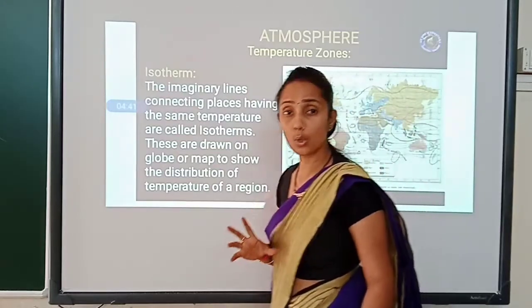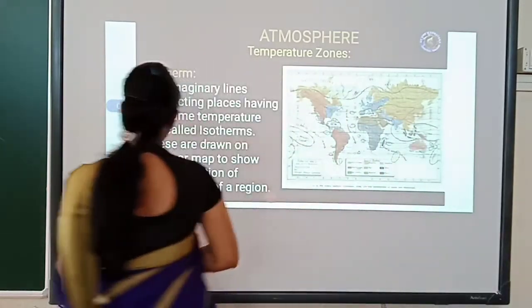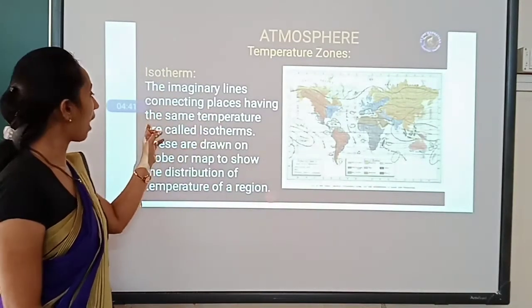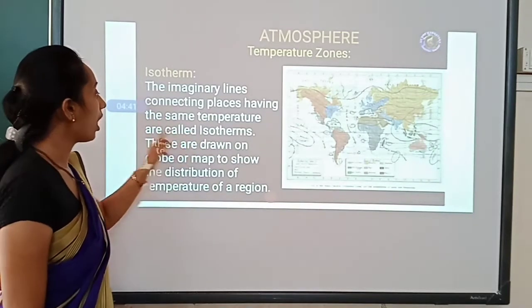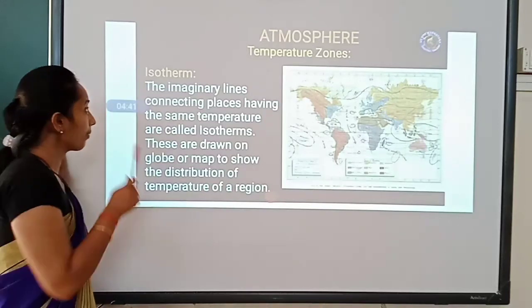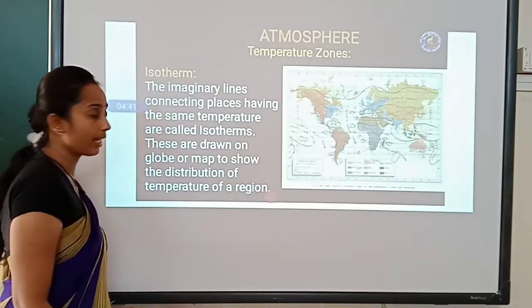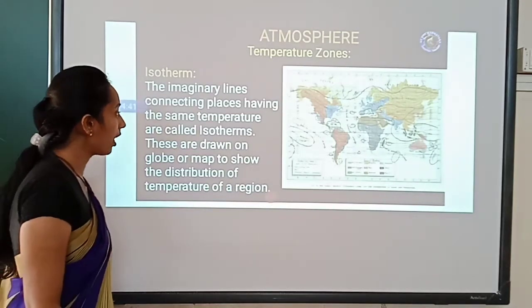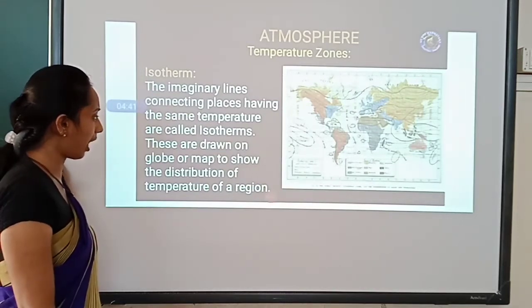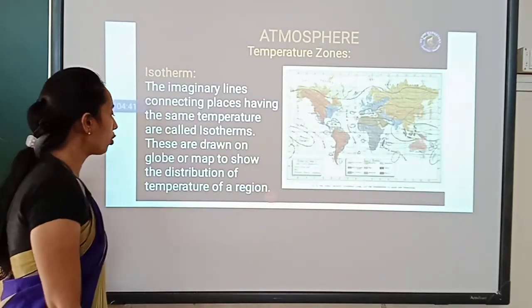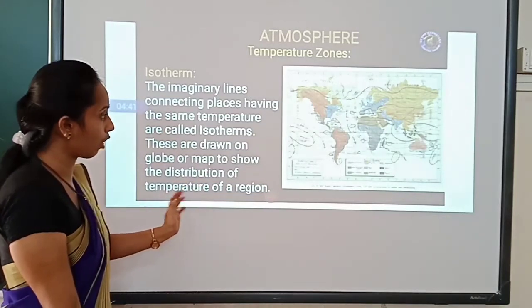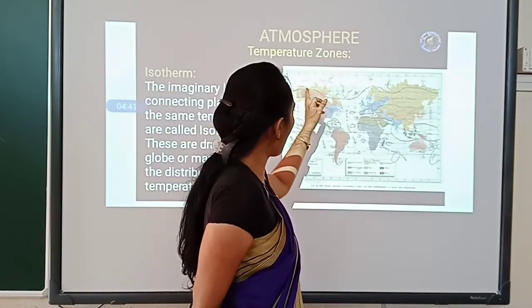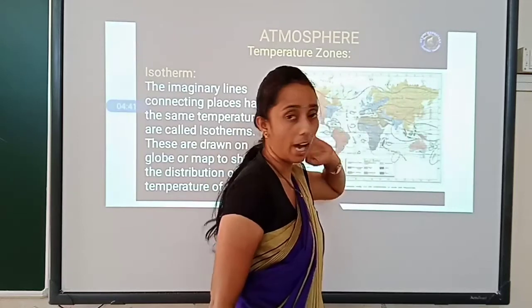Then what is isotherm? This is a one mark question, children. Isotherm is an imaginary line connecting the places having the same temperature. One mark question. Isotherms are drawn on the globe or a map to show the distribution of temperature of a region. See here, you can see. These are the imaginary lines which are called isotherms.